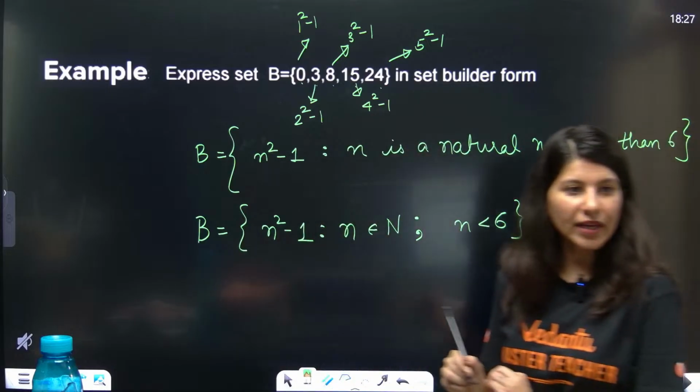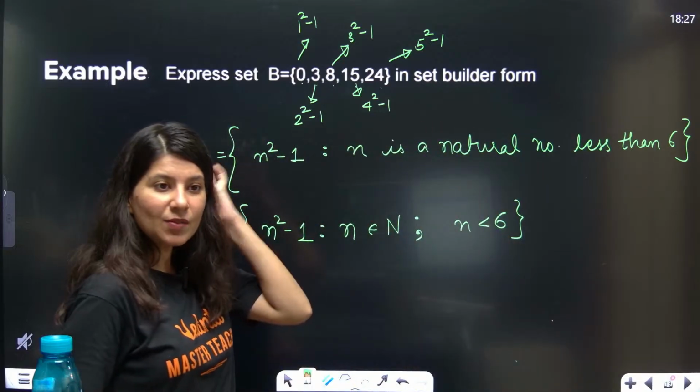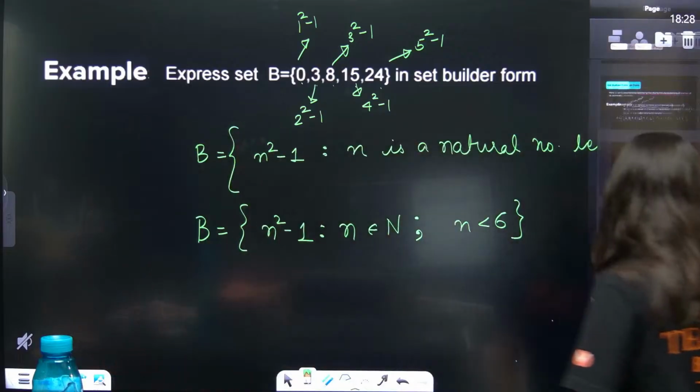Ma'am, but how is 8 equal to 3 square minus 1? 3 3s are 9. 9 minus 1 is 8, na, Abhijit? What happened?